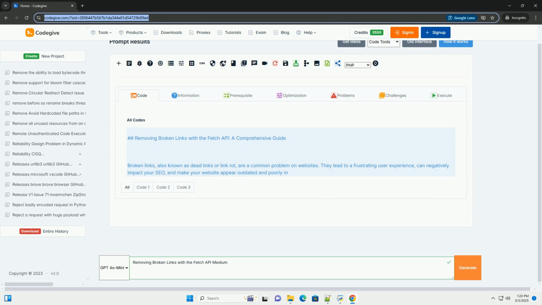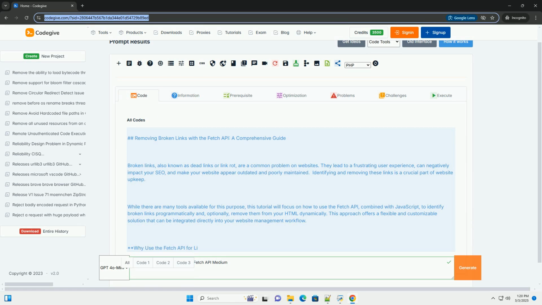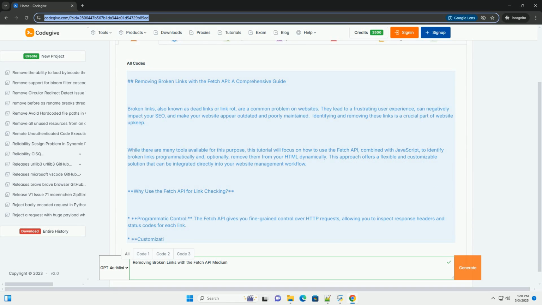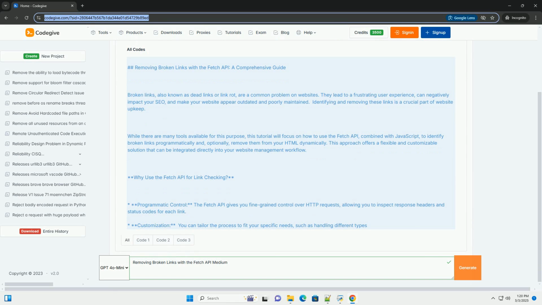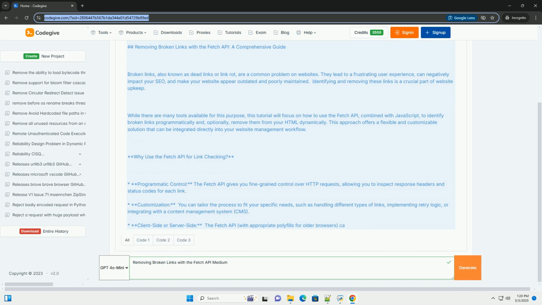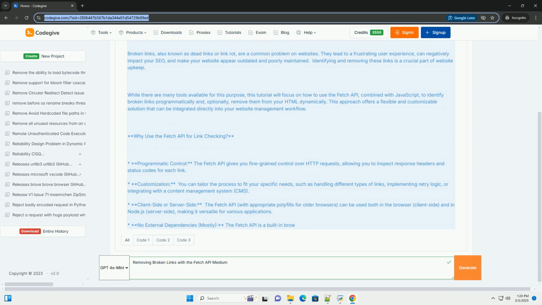Removing broken links with the Fetch API, a comprehensive guide. Broken links, also known as dead links or link rot, are a common problem on websites. They lead to a frustrating user experience, can negatively impact your SEO, and make your website appear outdated and poorly maintained. Identifying and removing these links is a crucial part of website upkeep.